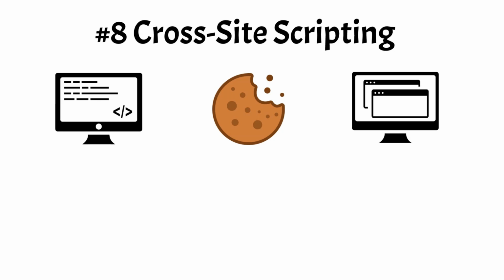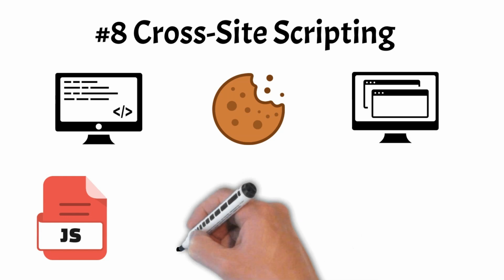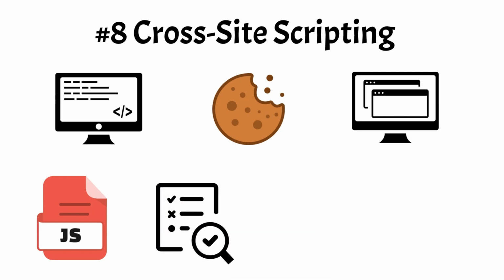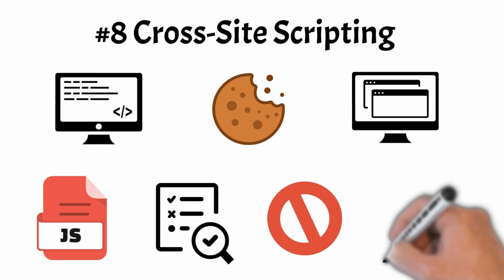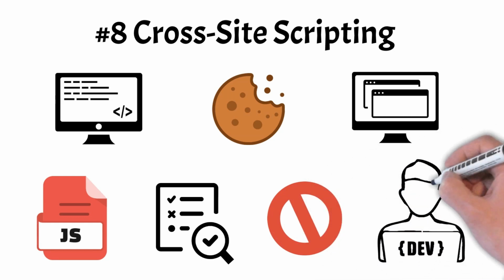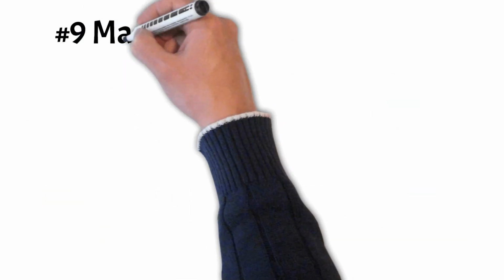Notable instances include attackers injecting malicious JavaScript code into vulnerable websites to steal authentication credentials. Protecting against cross-site scripting involves implementing strict input validation and output encoding practices in web applications. CSP, or Content Security Policy headers, can also help mitigate cross-site scripting attacks by specifying trusted sources of content and preventing the execution of inline scripts. Regular security testing and code reviews are essential to identify and remediate cross-site scripting vulnerabilities before they can be exploited by attackers. Number 9. Man-in-the-middle attack.